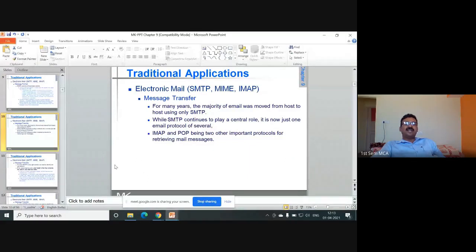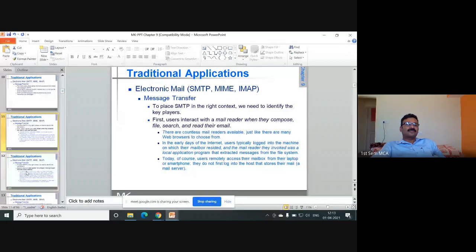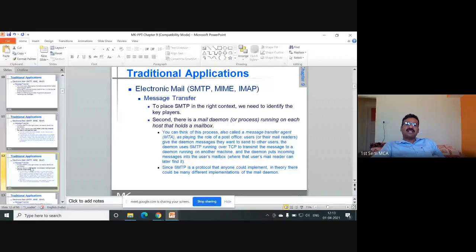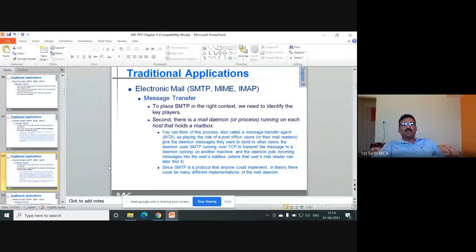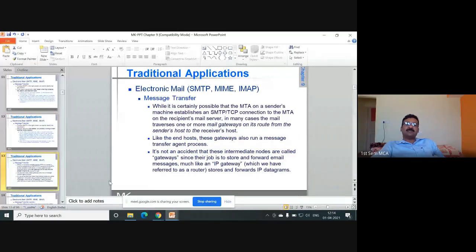IMAP, Internet. IMAP stands for what? Can anybody explain what is IMAP? Internet Mail Access Protocol. Message transfer happens using SMTP. Using MIME, what happens? You will be encoding the data, the content, what type of image you want to transfer. All these things are in MIME.